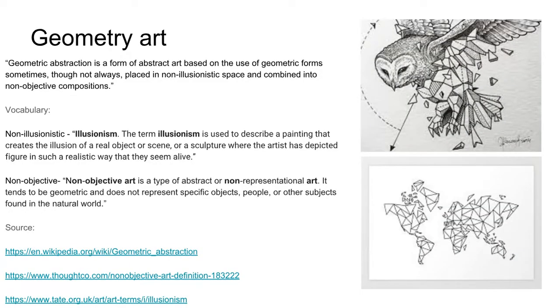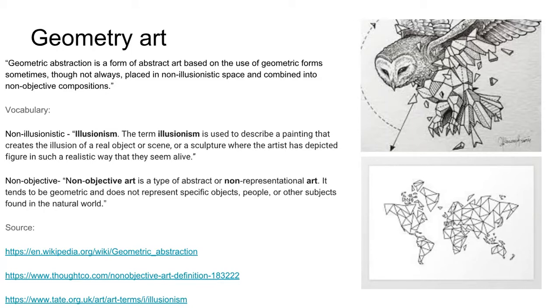Now, like I said before, there are different types of geometry, but the part of geometry that I like is geometry art, also called geometric abstraction, a form of abstract art based on the use of geometric forms, sometimes, though not always, placed in a non-illusionistic space and combined into non-objective compositions. Vocabulary. Non-illusionistic. Well, illusionism.